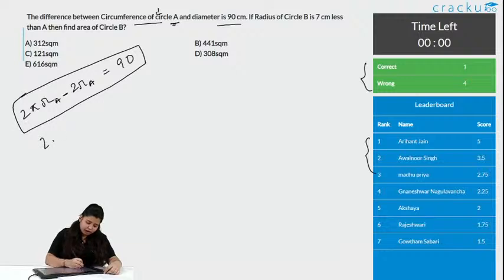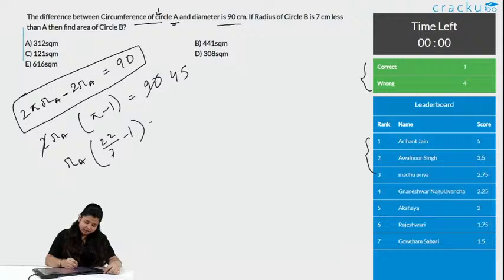Can we take 2RA common? Yes. What we are getting is 2 RA into (pi minus 1) is equal to 90, so RA into (pi minus 1) is 45. Now we are putting the value of pi, that is 22 by 7 minus 1.